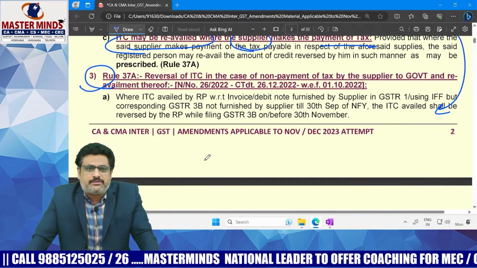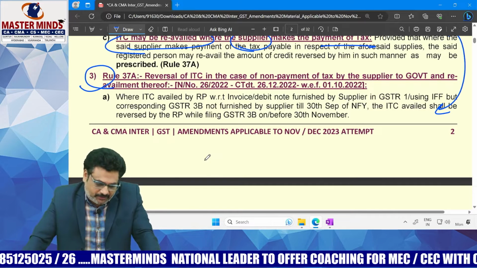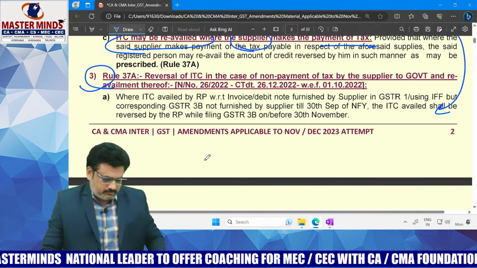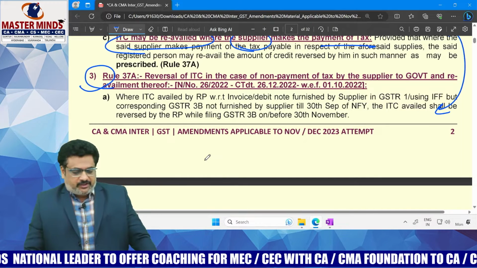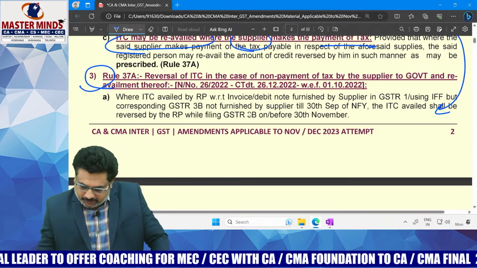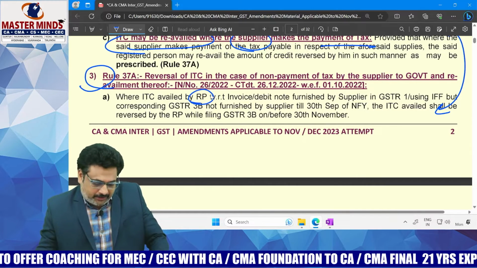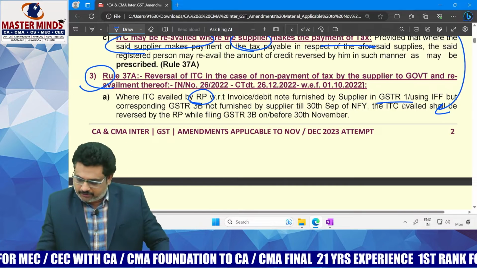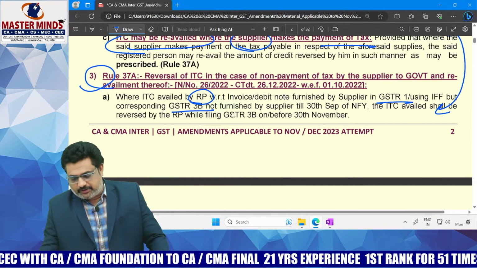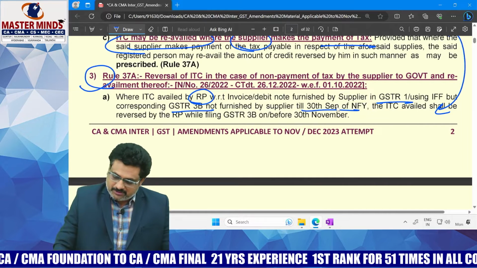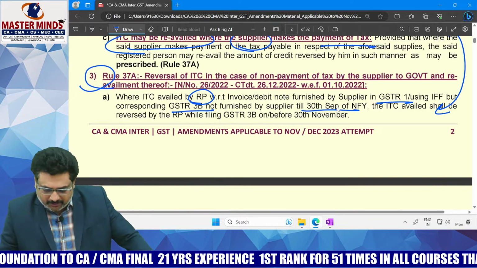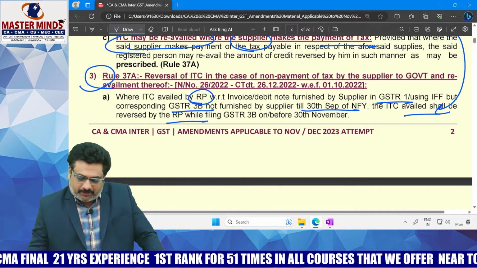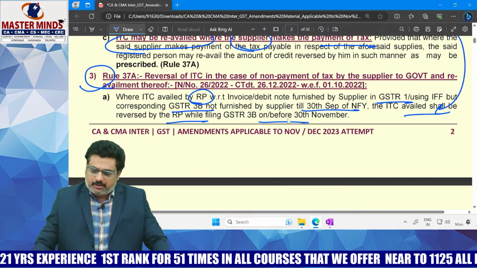So section 41 read with rule number 37A provides that where the ITC has been claimed by the recipient in his GSTR3B, furnished by the supplier in his GSTR1, but the corresponding GSTR3B is not furnished by the supplier till September 30th of the next financial year, the ITC availed shall be reversed by the registered person while filing the GSTR3B on or before November 30th.